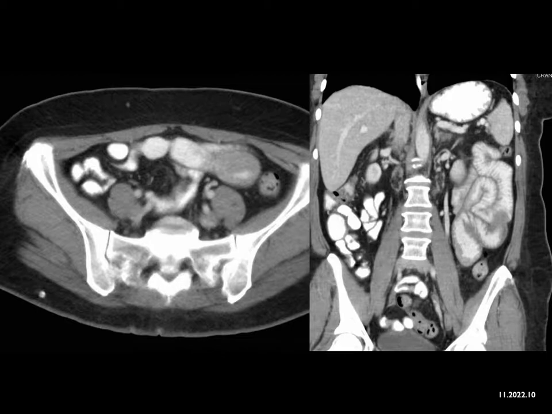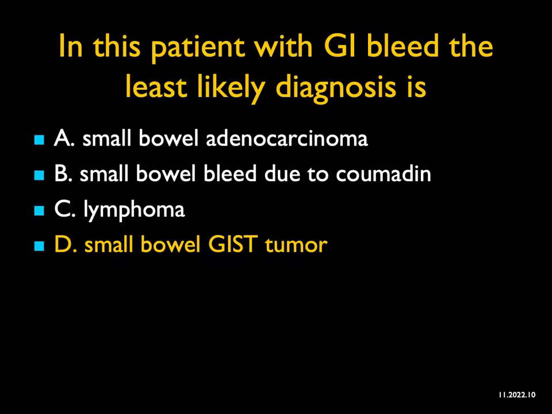Well, GIST tumors tend to be exophytic and bulky, or even when they're small, focal and vascular. They're not infiltrating. So the least likely diagnosis in this case is a small bowel GIST tumor. And just to let you know that this, in fact, was small bowel bleed due to Coumadin.